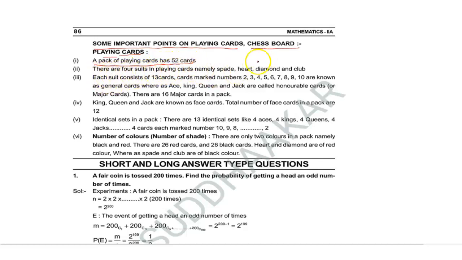There are two colors, black and red, and four types of cards: spade, heart, diamond, and club. Each type consists of 13 cards, so each color has 26. In those 13 cards, those marked 2, 3, 4, 5, 6, 7, 8, 9, 10 are numbered cards, and ace, king, queen and jack are honor cards. Here the pictured cards are J, Q, K.